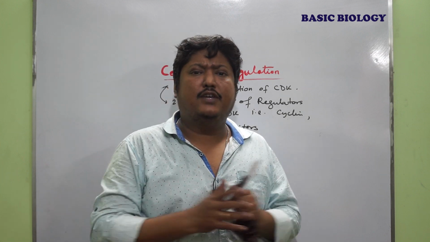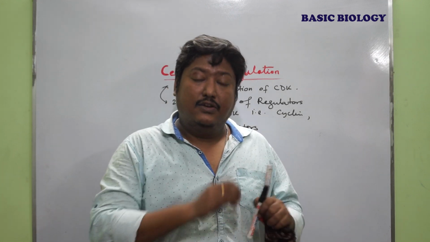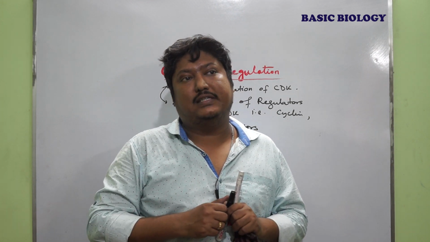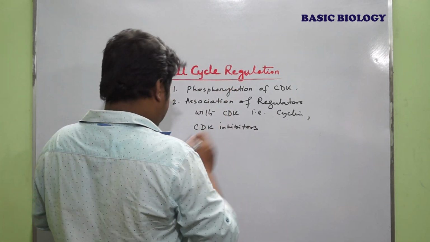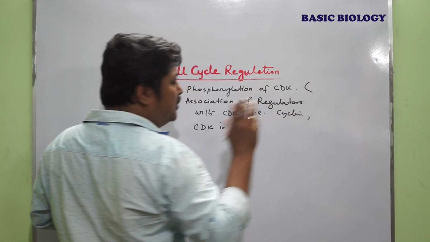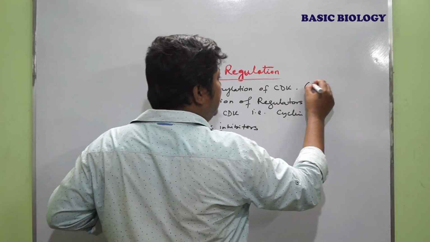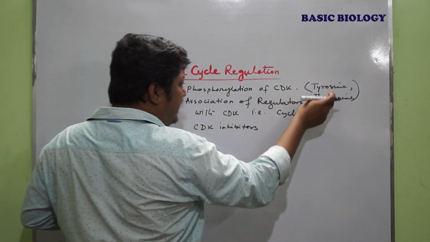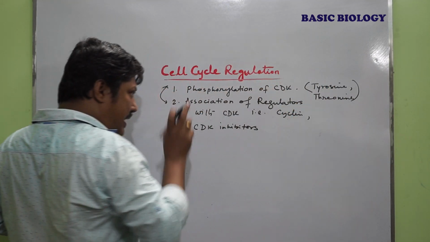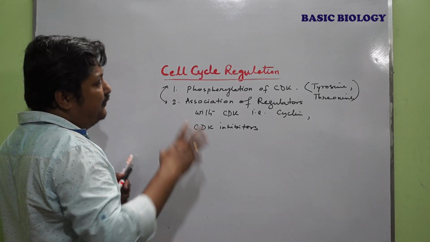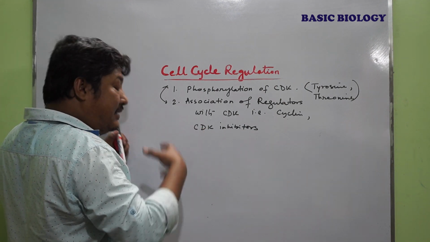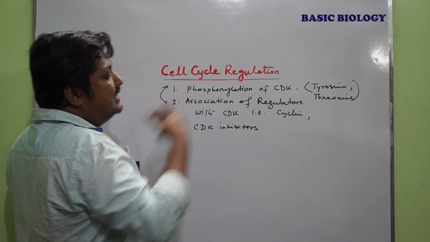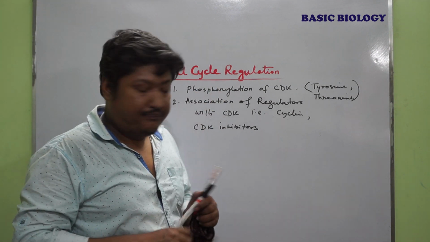Now both CDK and cyclin are formed by amino acid residues. There are so many amino acids present in the cyclin and CDK, in which two or three are specific. For example, within the CDK, there are two specific types of amino acids present, one is tyrosine and the other is threonine. These two amino acid residues are phosphorylated, and the phosphorylation events regulate the activity of the CDK and cyclin.